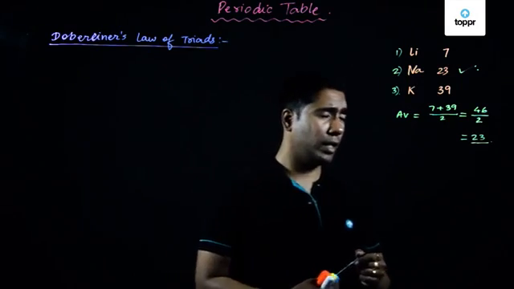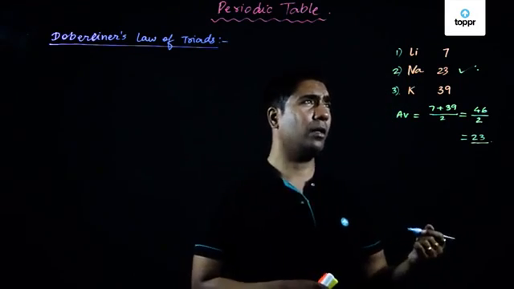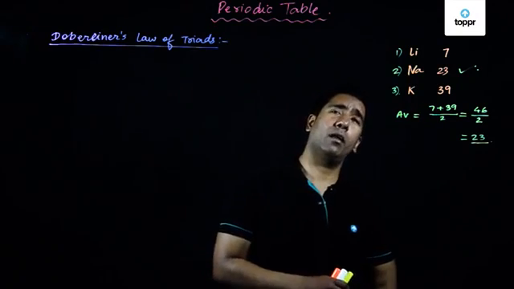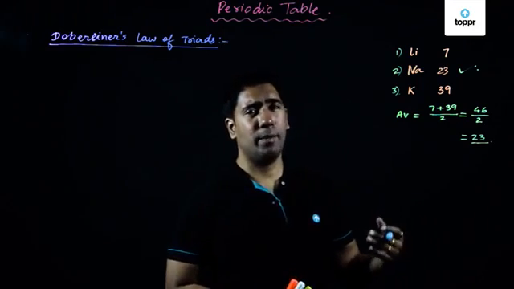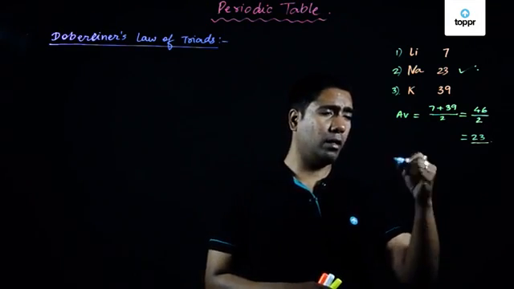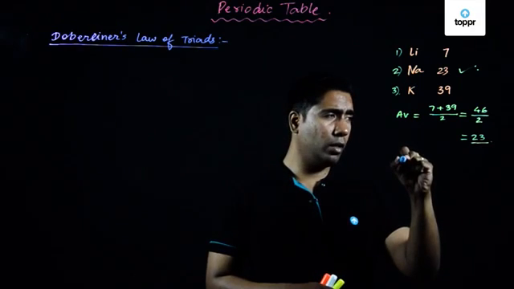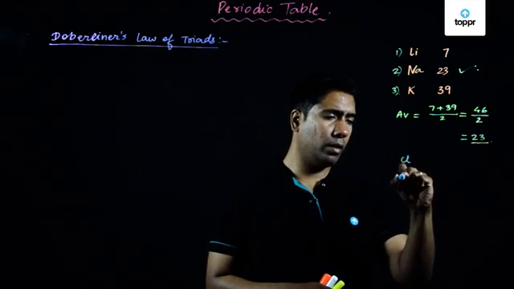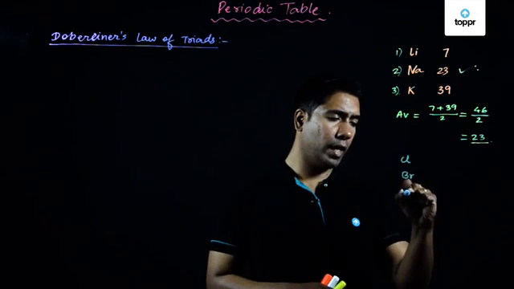The next example that he had considered was between the elements of the other extreme, wherein he had considered the elements of halogens, in which we had chlorine, and then we had bromine, and then we had iodine.